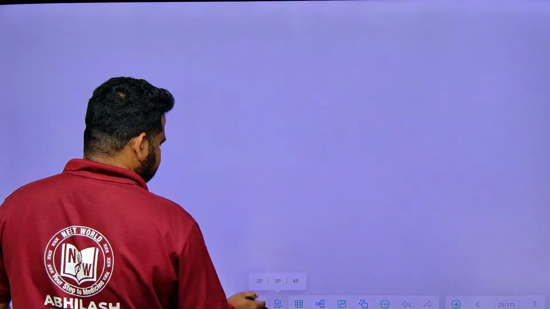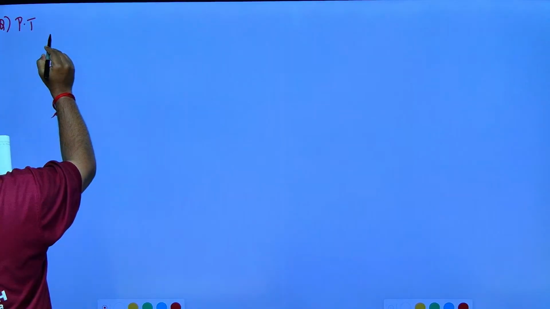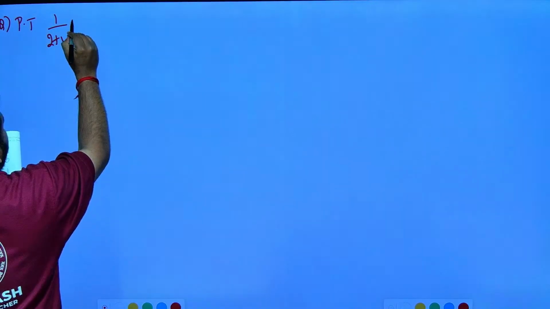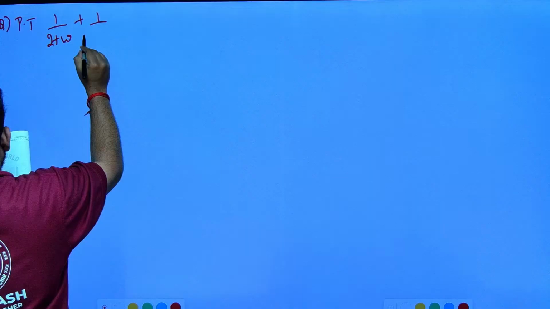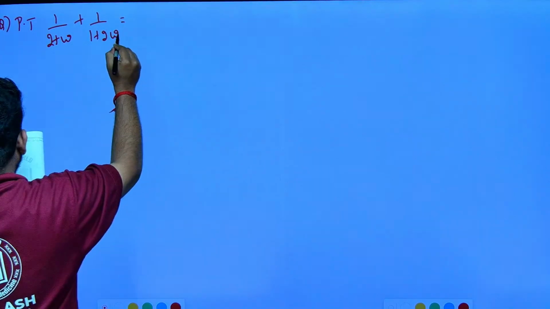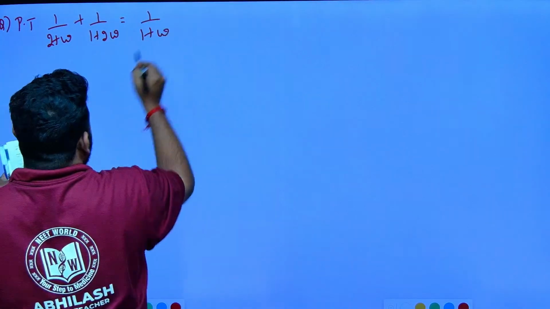So what is the question? Let us take up the question, friends. They are asking us to prove that 1 by 2 plus omega, plus 1 by 1 plus 2 omega is equal to 1 by 1 plus omega. We have to prove it.